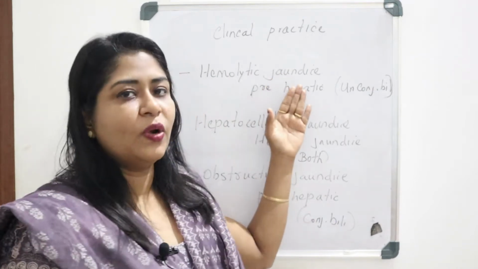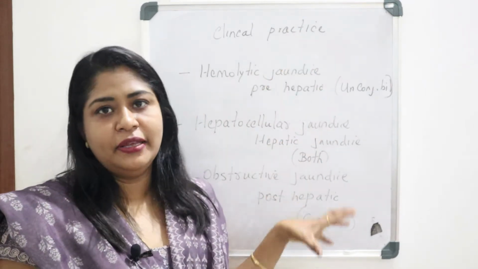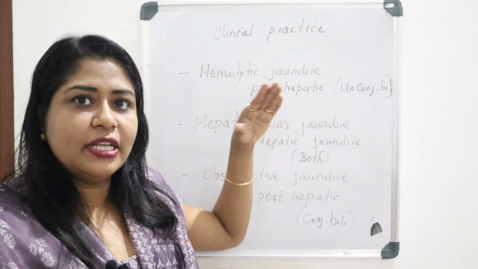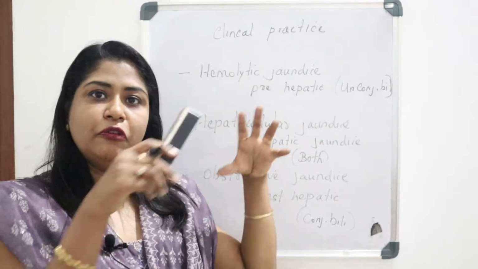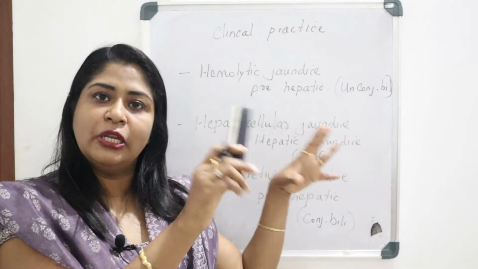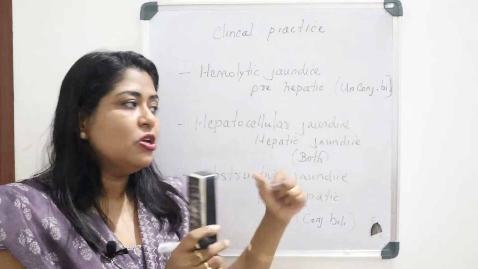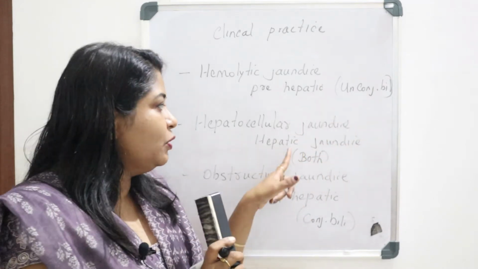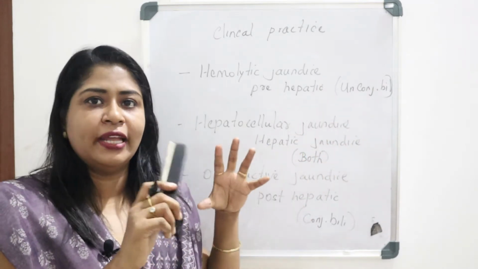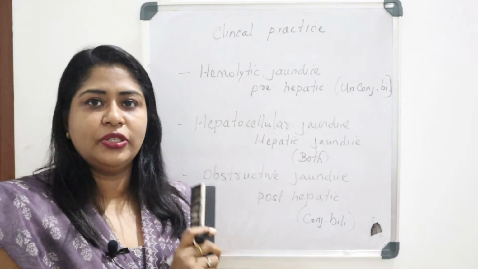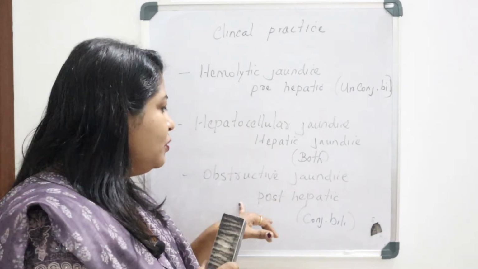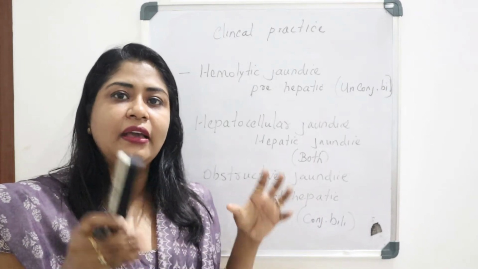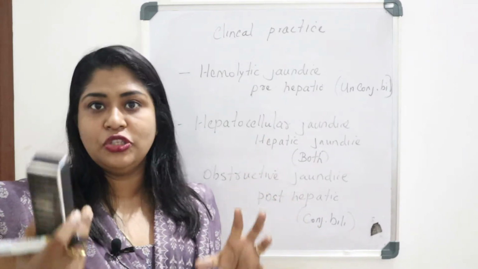So we can discuss this one by one. Actually this topic is very important. Hemolytic jaundice is prehepatic jaundice, always prehepatic, that is before the liver. Before the liver we know the bilirubin will be in the unconjugated form, so unconjugated bilirubin level will be high here. And in hepatic jaundice, we can see a mixed type, that is both conjugated and unconjugated bilirubin levels will be high. And in obstructive or post-hepatic jaundice, post-hepatic means after the liver, the bilirubin will be in the form of conjugated bilirubin.